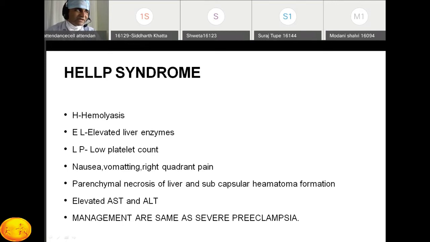There is a sudden rise in these parameters in a patient with HELLP syndrome, and this is a complication of severe preeclampsia also. So what is the management? Management is the same as severe preeclampsia. We'll discuss this.